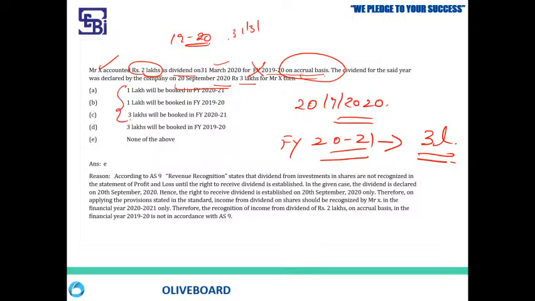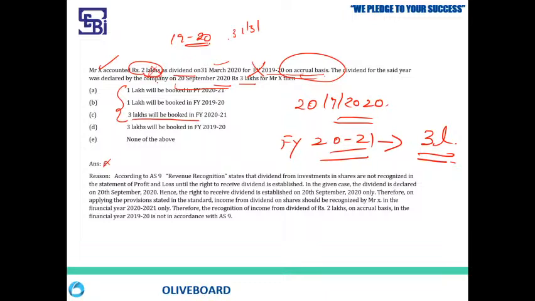In this option, nothing is correct. One minute, 3 lakhs will be booked in the financial year. This is correct, guys. It's not E, it is C, sorry. It's a typo error. The entire 3 lakhs will be booked in the financial year 2021. Please remember that. So he cannot book 2 lakhs as an assumption on accrual basis. He cannot book it. So this is wrong.